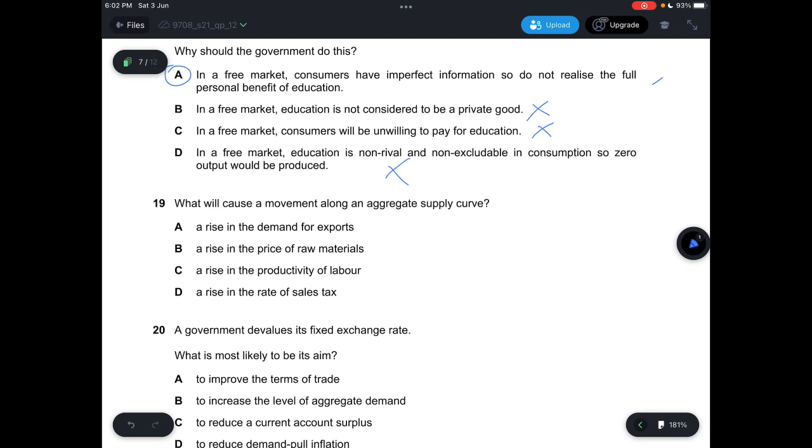Question 19, what will cause a movement along the aggregate supply curve? So let's say a rise in demand for exports. It will look something like this. So the AD curve will shift to the right, and this is your AS curve. So yes, there will be a movement.